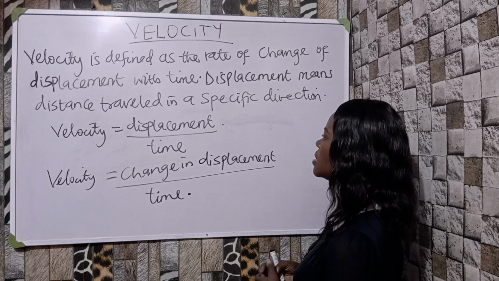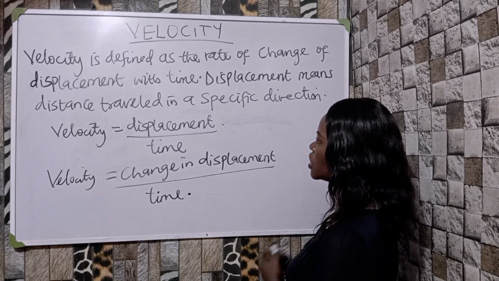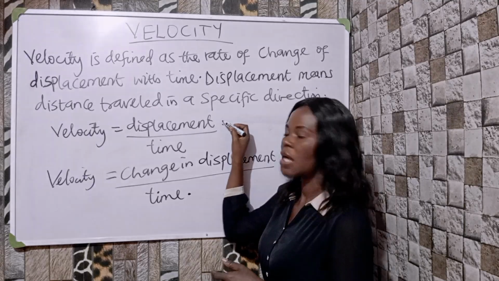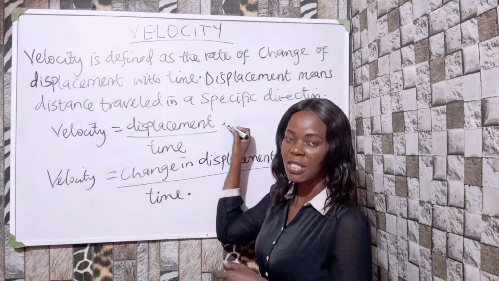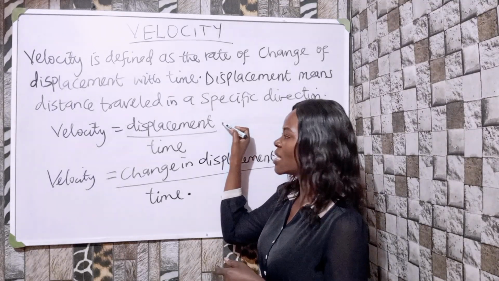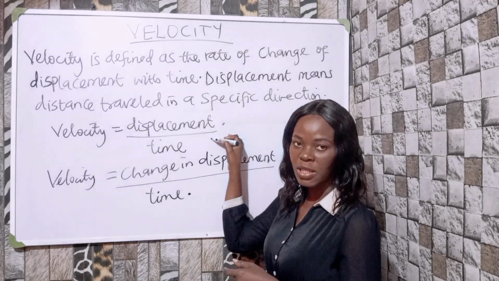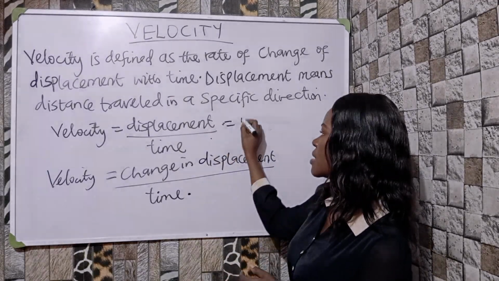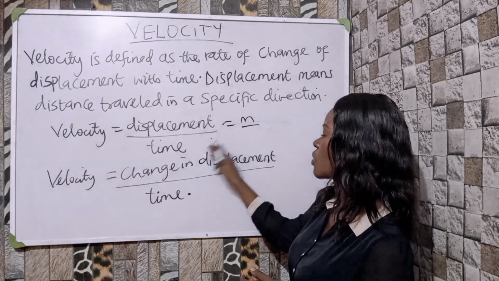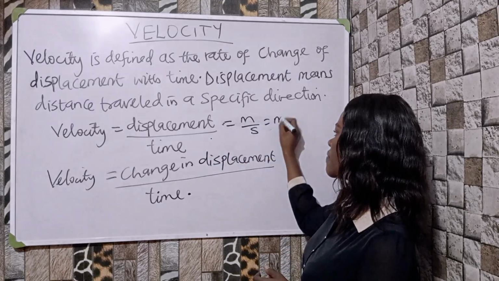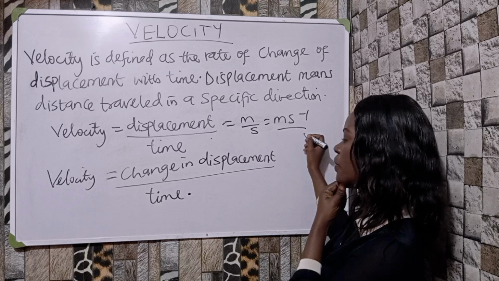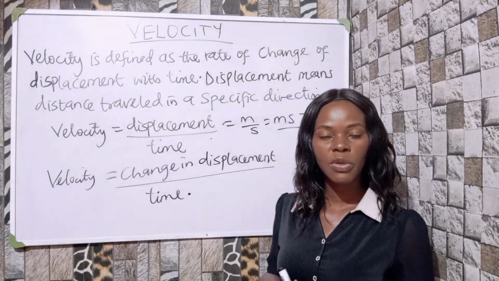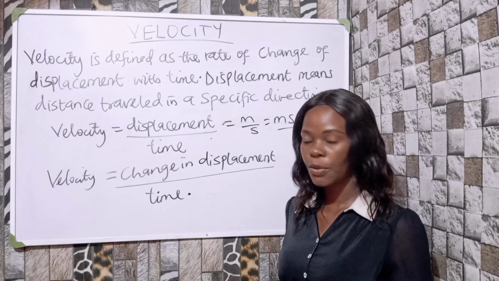Displacement means distance traveled in a specified direction. So the distance traveled in a specified direction is the same thing as displacement. When we consider displacement divided by time, we get velocity. The unit of displacement is meter and that of time is seconds, which gives meters per second. So speed and velocity have the same unit, meters per second.